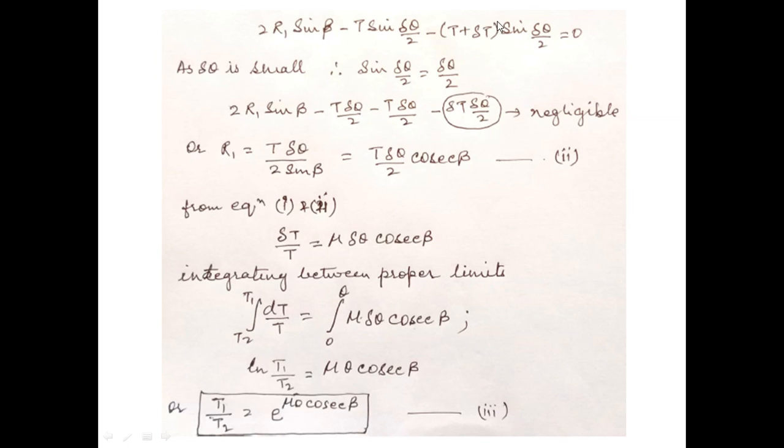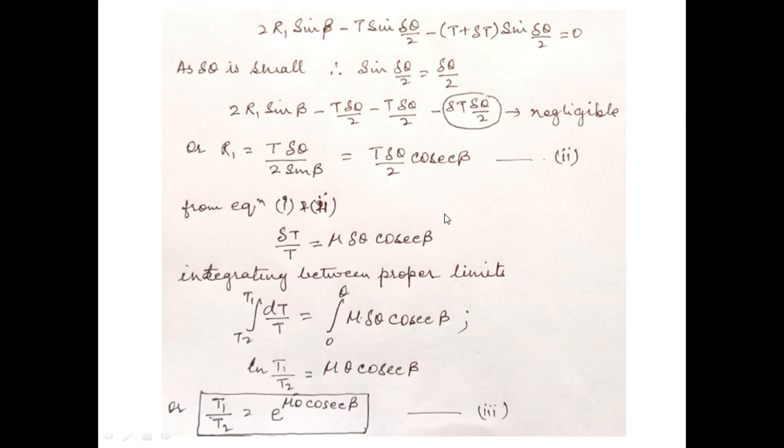So replacing these values, you will get 2 R1 sin beta minus T delta theta by 2 minus T delta theta by 2. Since delta T and delta theta are both small, their product will be very small, so this may be negligible. You just simplify it, and you will find that R1 will be equal to T delta theta upon 2 sin beta, or 2 delta T delta theta by 2 cosec beta.